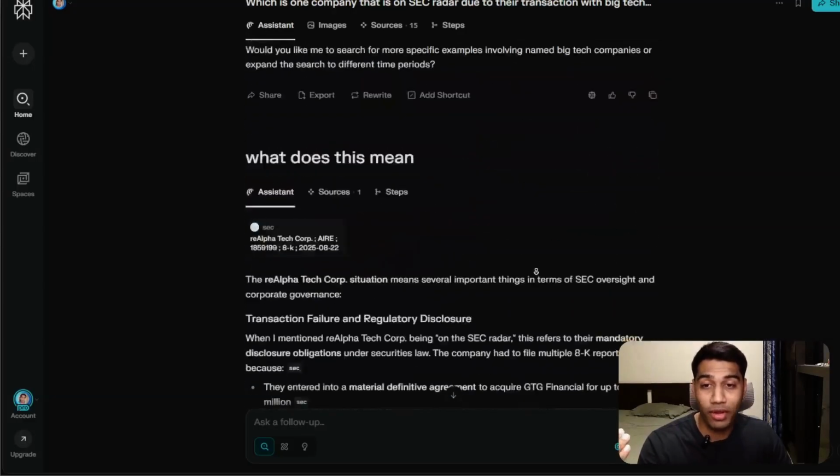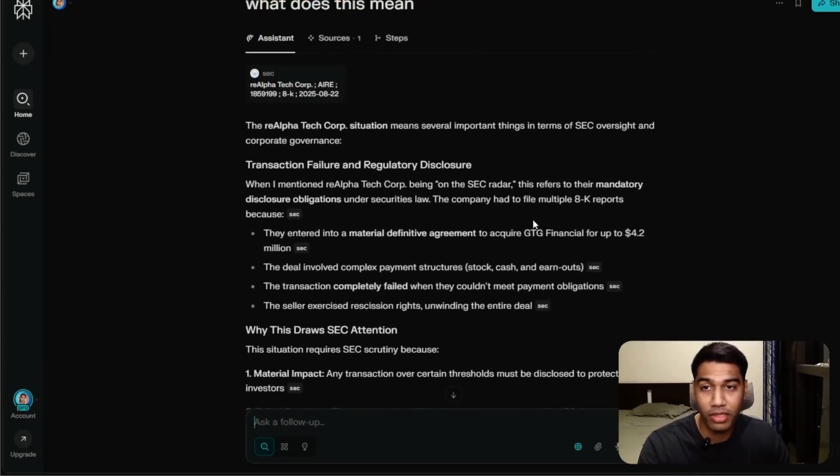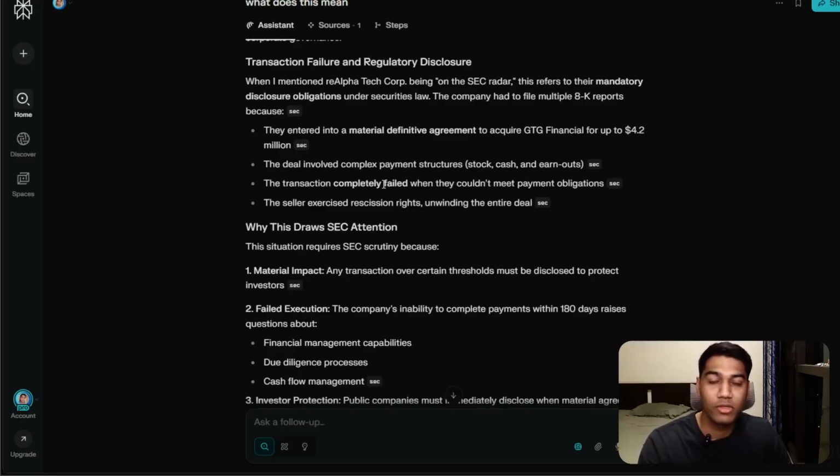Because if you are a much better trader and a much better investor than I am, you can really involve this, and you can see what this means and have it explained in simple ways. It refers to their mandatory disclosure, right? There is probably a problem with their thresholds and the way that they are monitoring that. So you can go ahead and short this stock if you want to and take a bet on it. Please, this is not financial advice.